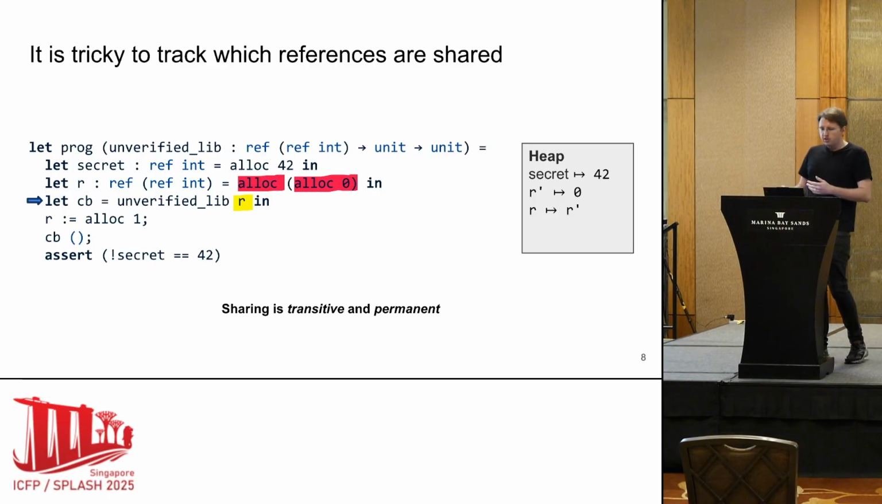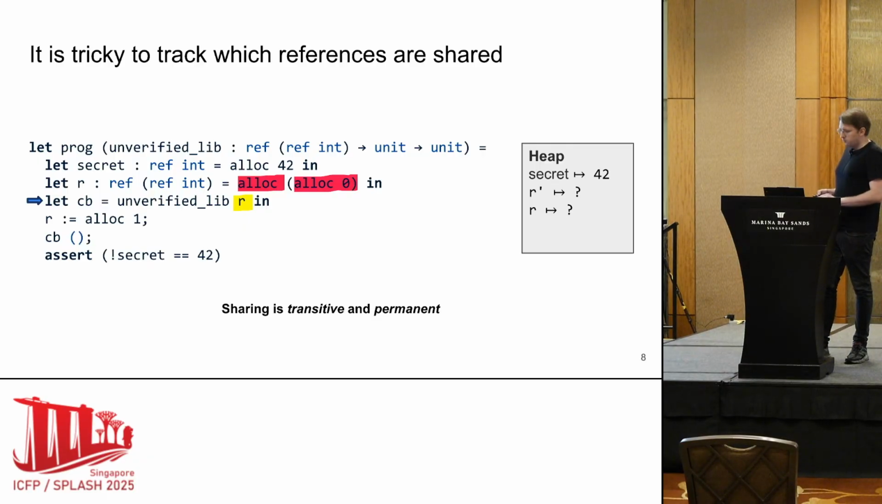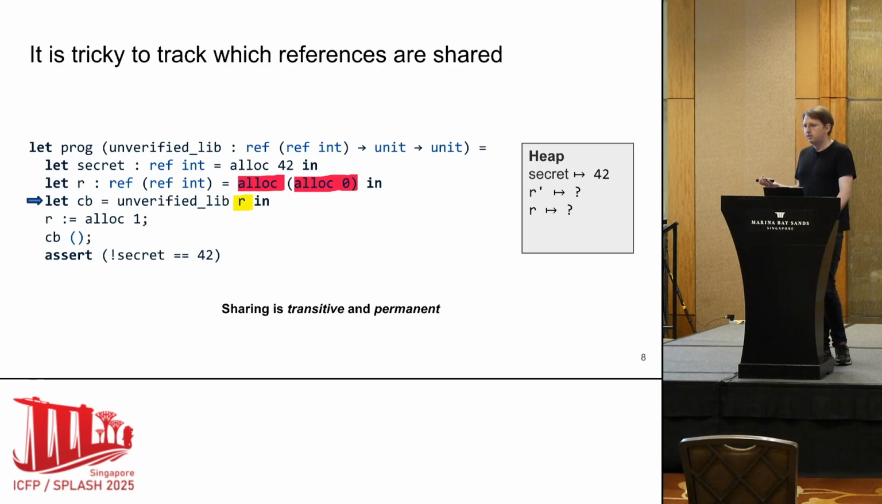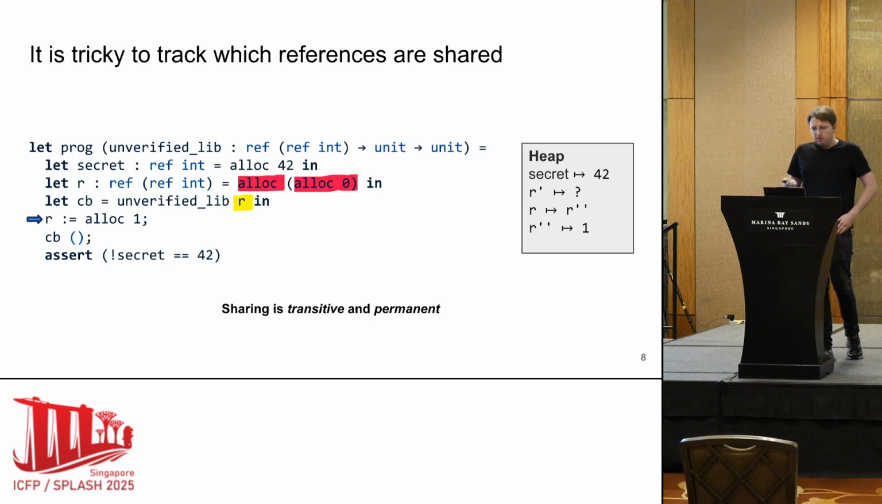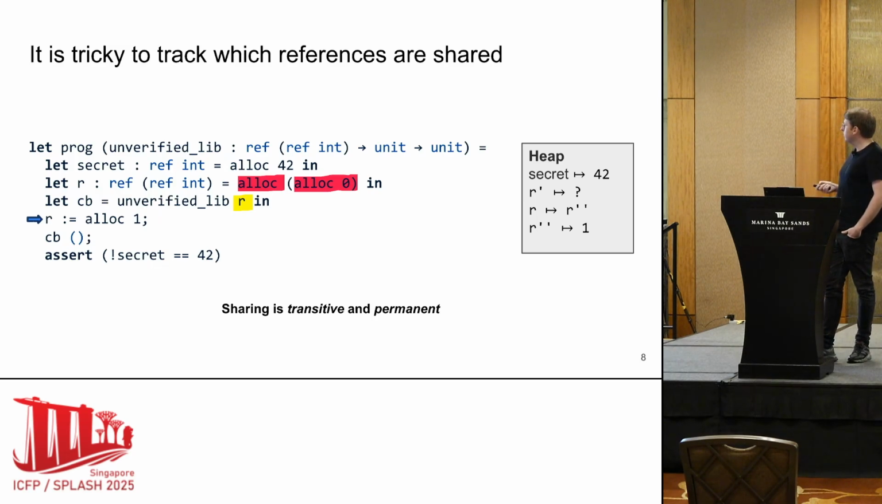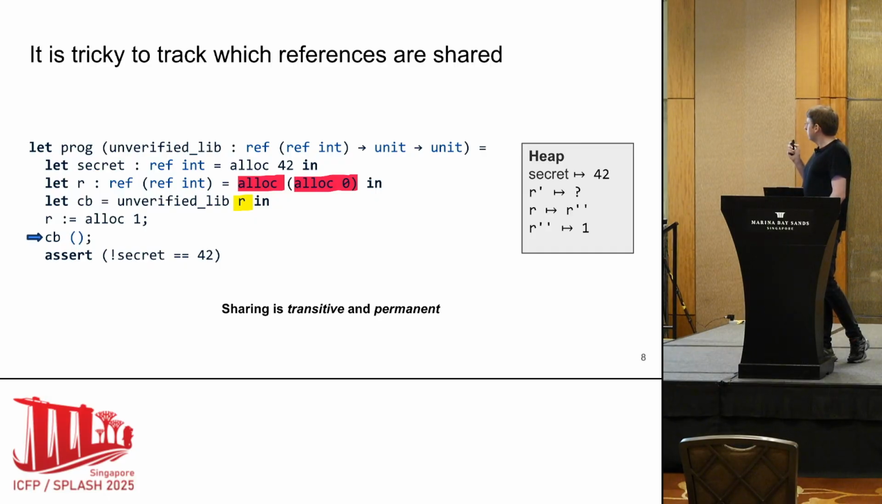And now, because the unverified library has access to R, we don't know how the unverified library modified R. It could stay the same, it could not, we don't know. Next, the program allocates a new reference and updates R to point to this new reference. And then it calls the callback that it got from the unverified library.